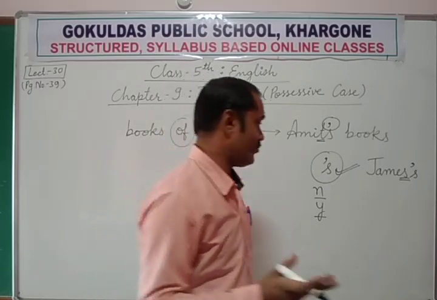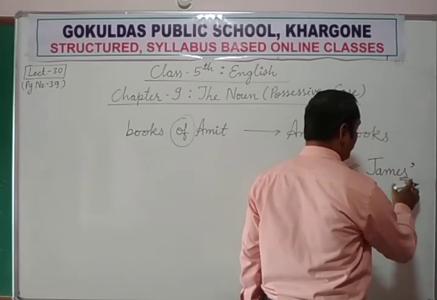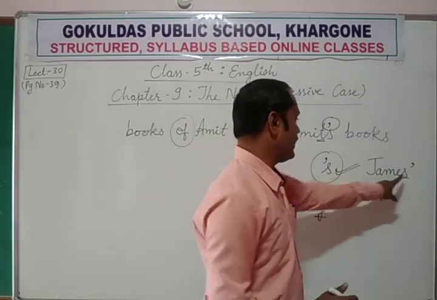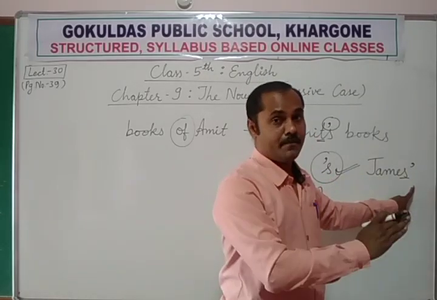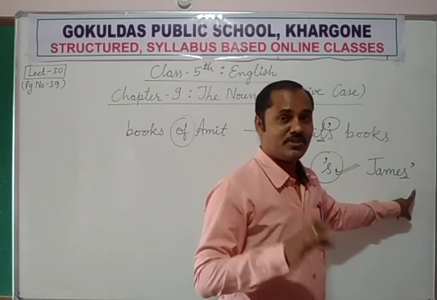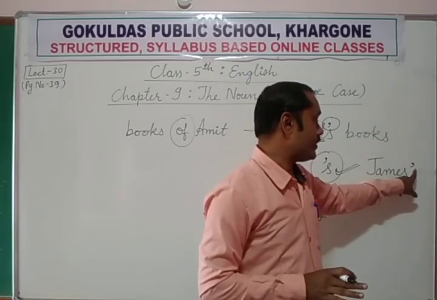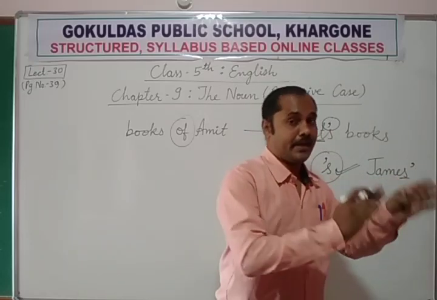No. So in writing we can show that only by adding an apostrophe. No need to add s. Only apostrophe: James' pen, and the pronunciation is the same. James's pen, not okay. Only James' pen. But in writing you make it clear with the apostrophe. James' pen.